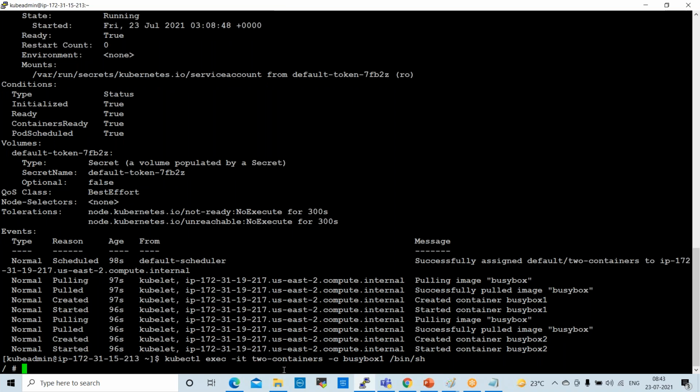Now if you want to check the IP of the container, the command is ip a to check the IP of the container. Enter.